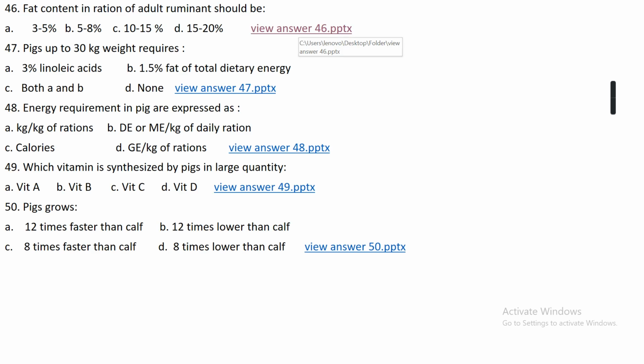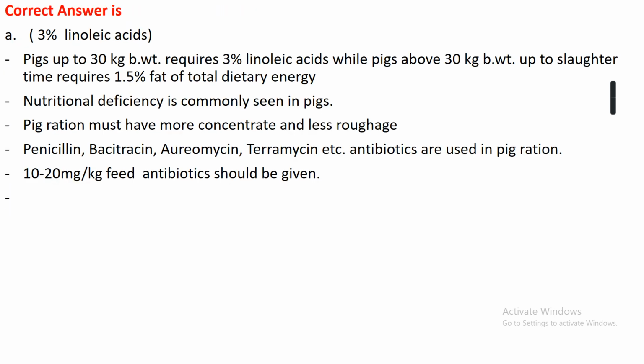Question 47. Pig up to 30 kg body weight requires option A, 3% linoleic acid, option B, 1.5% fat of total dietary energy, option C, both A and B, or option D, none. The right answer is option A, that is 3% linoleic acid. Pig up to 30 kg body weight requires 3% linoleic acid, while pig above 30 kg body weight up to slaughter time requires 1 to 5% fat of total dietary energy.